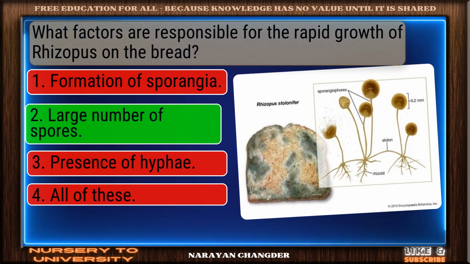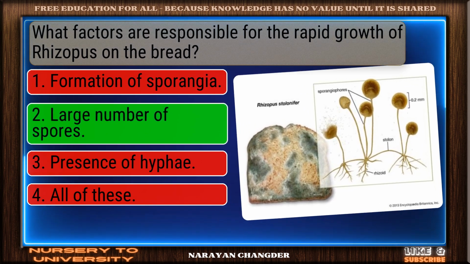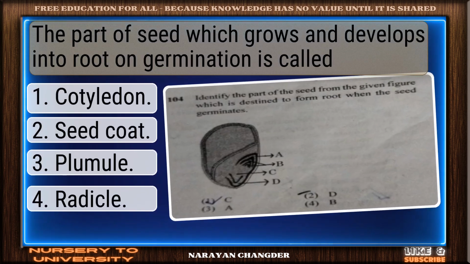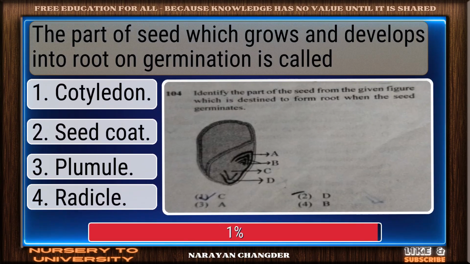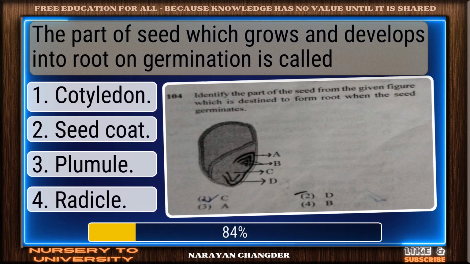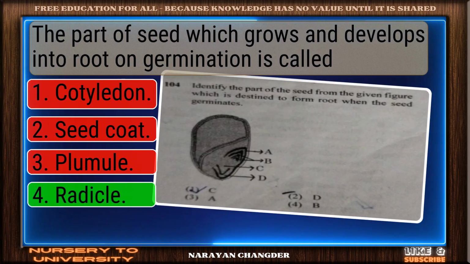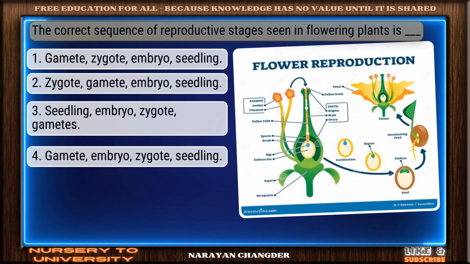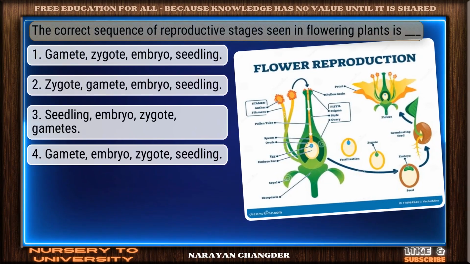Smart pick. Large number of spores is the correct choice. The part of seed which grows and develops into root on germination is called. Nicely done. Radicle is a solid answer. The correct sequence of reproductive stages seen in flowering plants is dash.